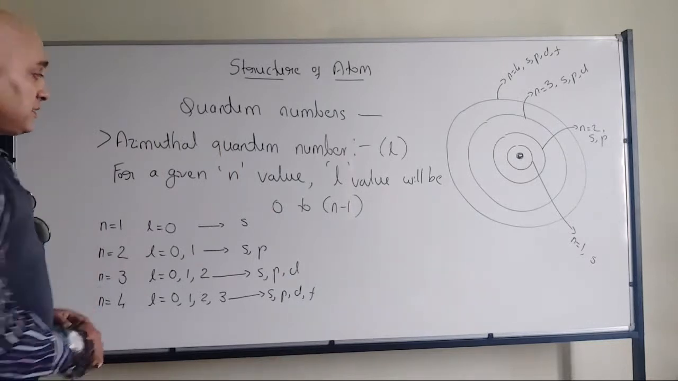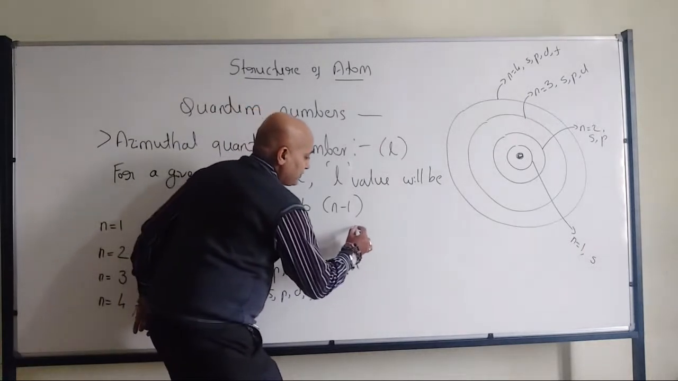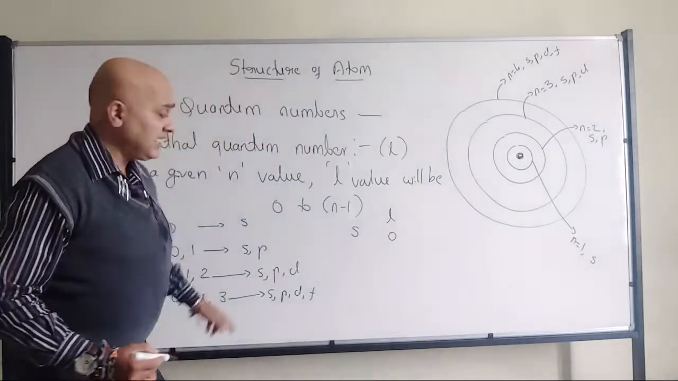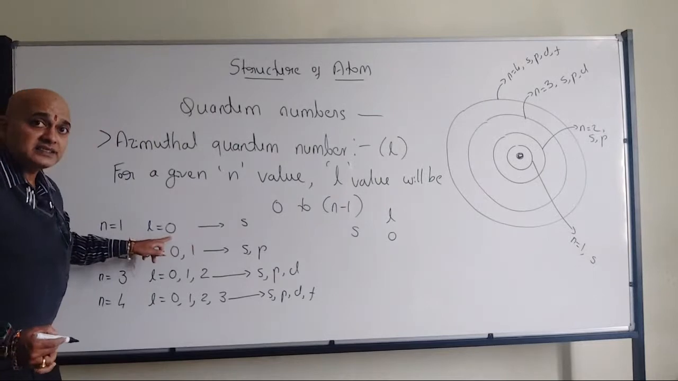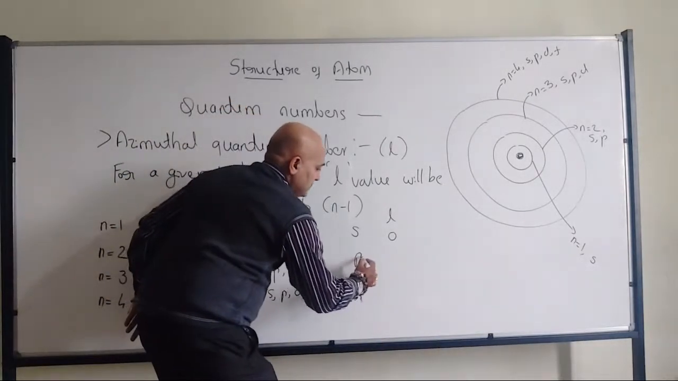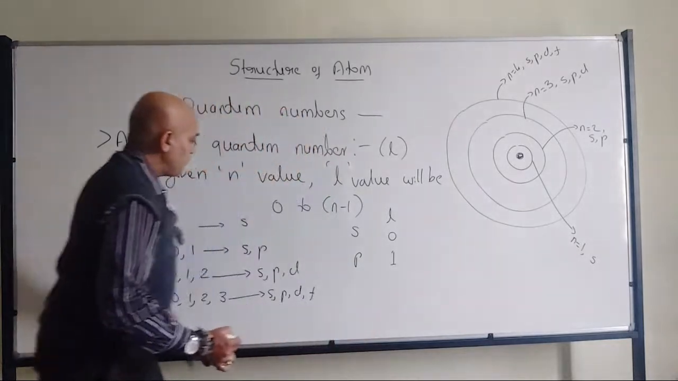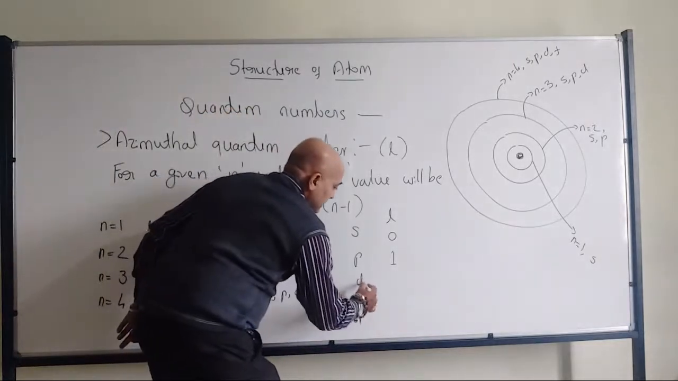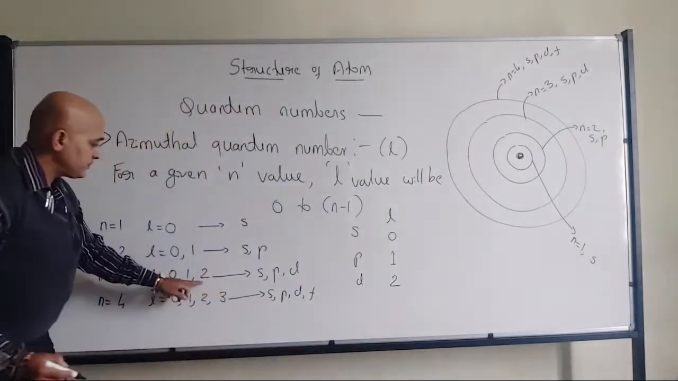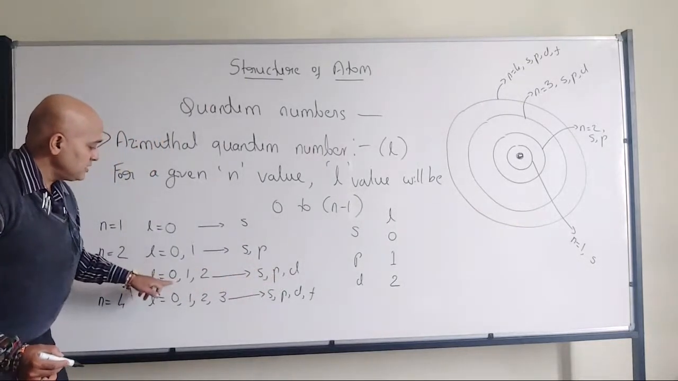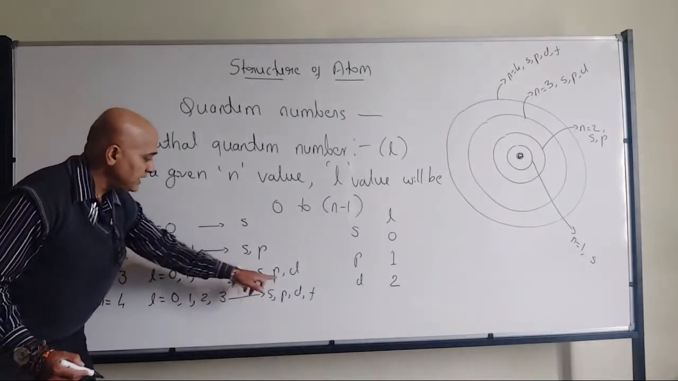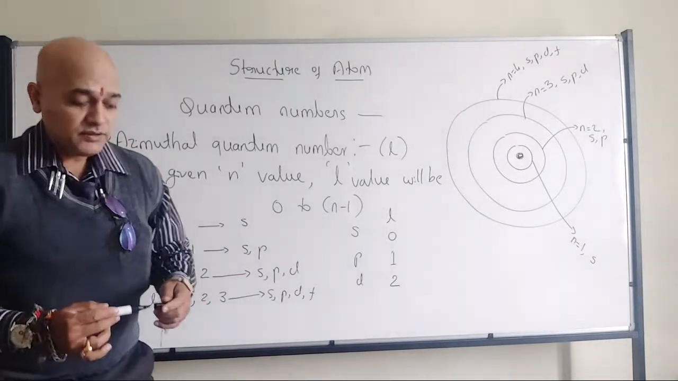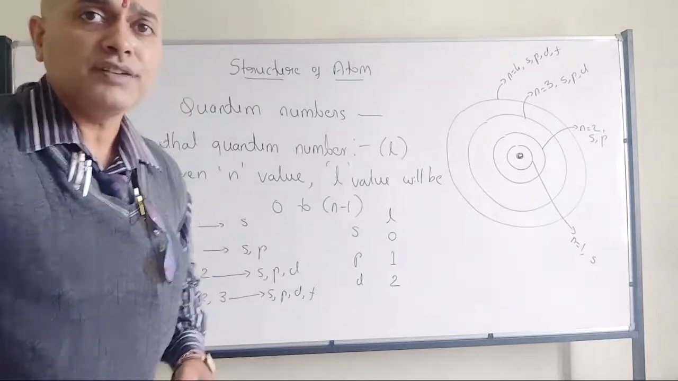Therefore, see here properly. If you take S subshell, L will be considered as 0. If I take P subshell, L will be considered as 1. If I take D, L will be considered as 2. So 0 is S, 1 is P, 2 is D. So for F, what will be the value of L? For F subshell, in that case, what will be the value of L?